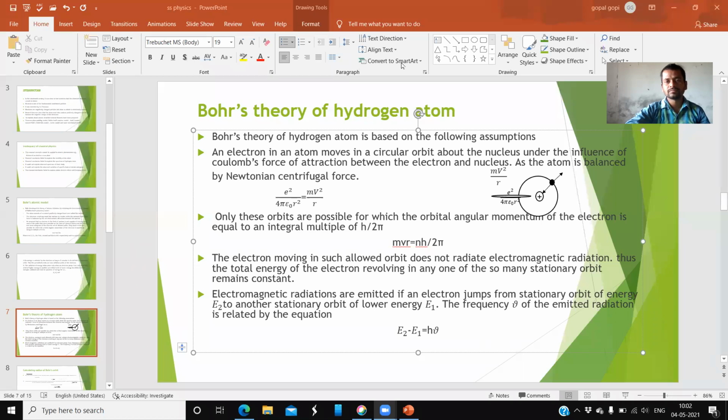So just know what I explained to you. Yes, friends. It is what we just explained, and here also it is a lower energy level.